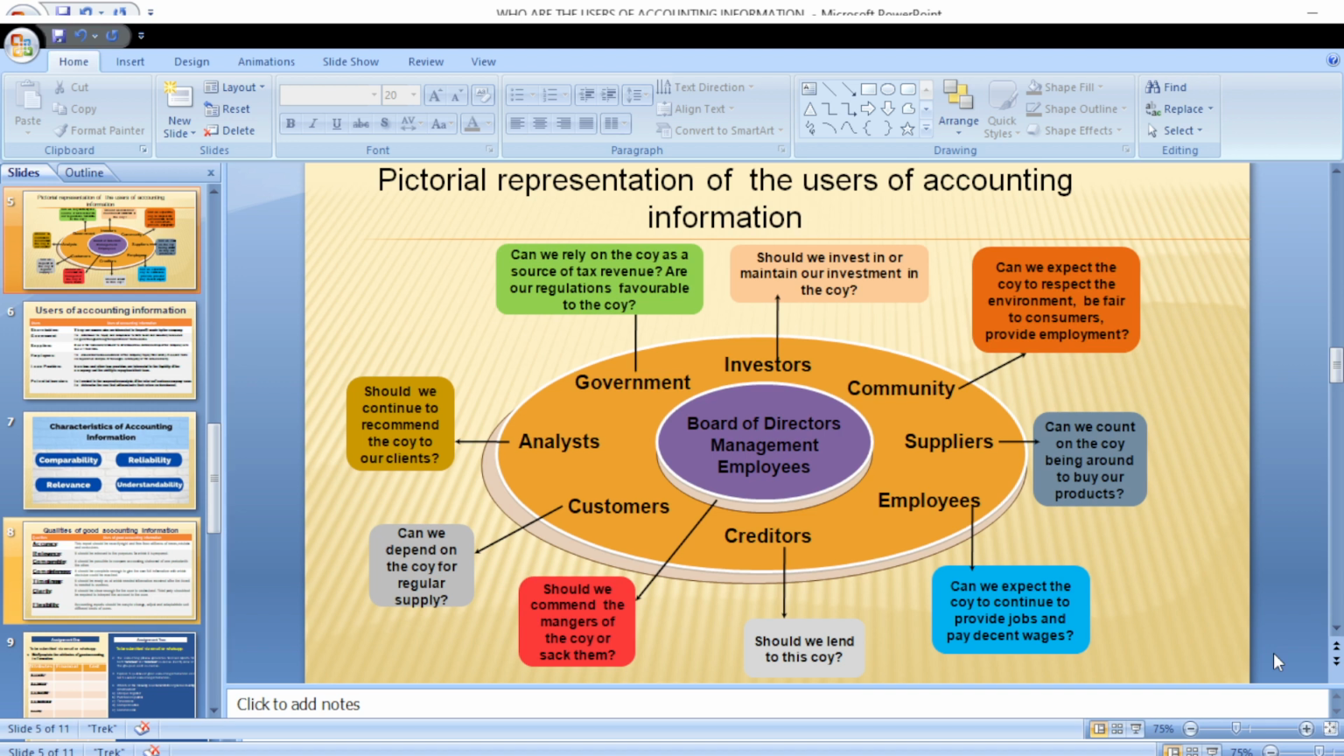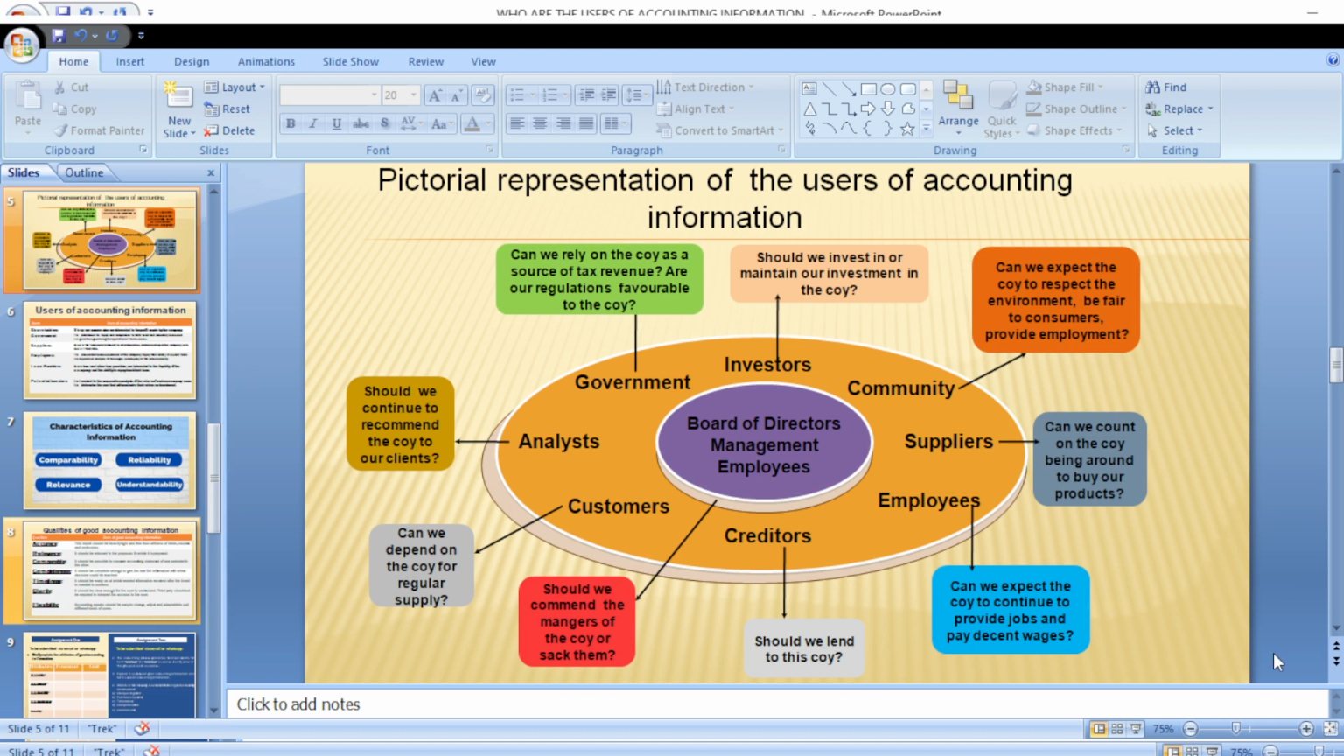Then we can talk about the government. Now, why would government need accounting reports? Government will need accounting reports because they want to know. The primary essence of government is to what? Generate revenue through taxes. So they want to know if the company has been making profit and if they have been remitting their taxes as they should.